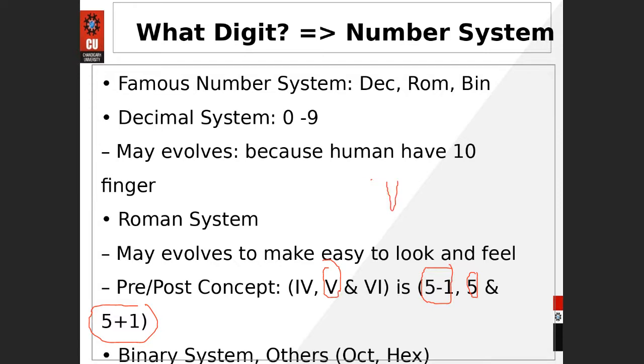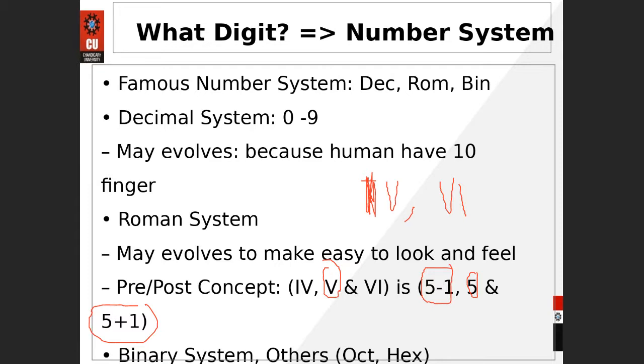If you put a symbol before it, that is going to be 4. If you put something after 5, that is going to be 6. So maybe these systems evolved using these kinds of concepts. I hope you are getting my point.